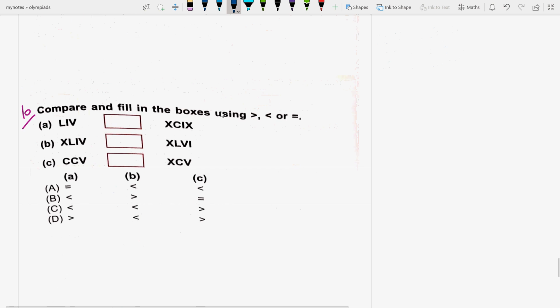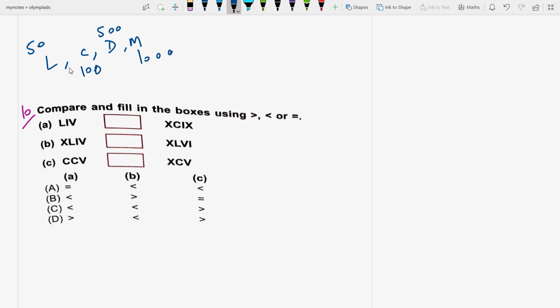Next question is, compare. Let me tell you what L is. It is L C D M. L is what? 50. C is what? 100. D is what? 500. M is what? 1000. Remember this. LIV, it means it will be what? 50 plus 4. It is 54.